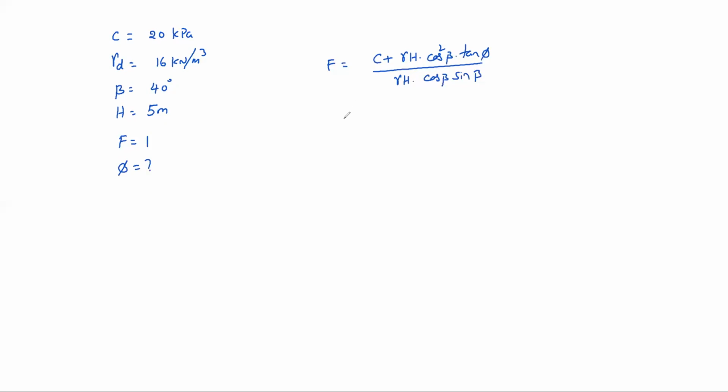You can substitute here 1 equal to C 20 plus gamma 16 into 5, H is 5, cos square 40 degrees into tan phi, whole divided by gamma 16 into 5 into cos 40 degrees into sin 40 degrees. So what is the friction angle phi? Can work out.